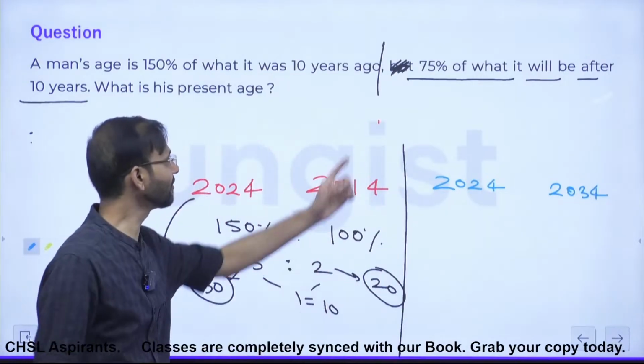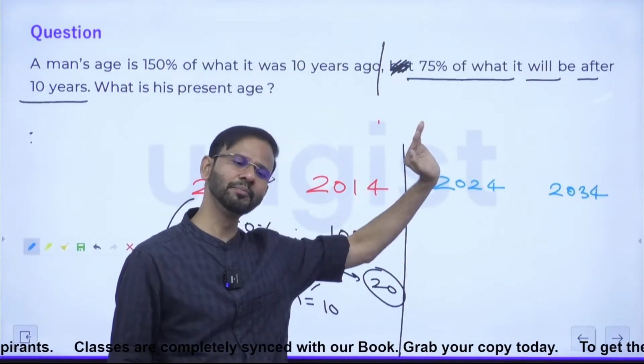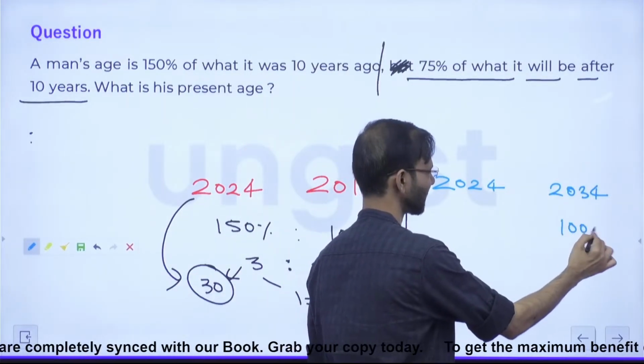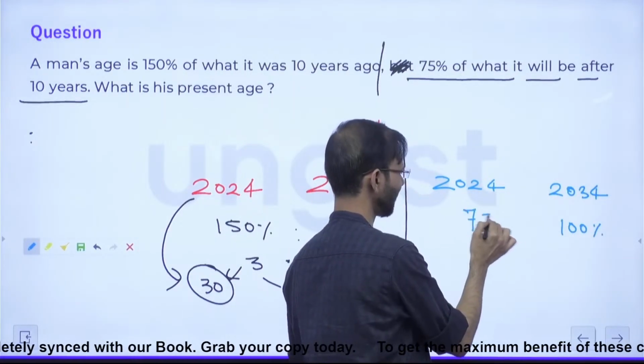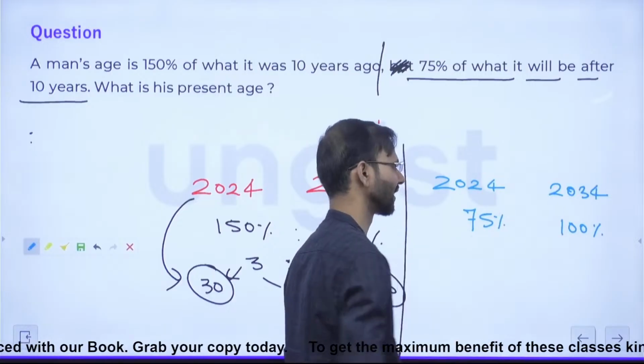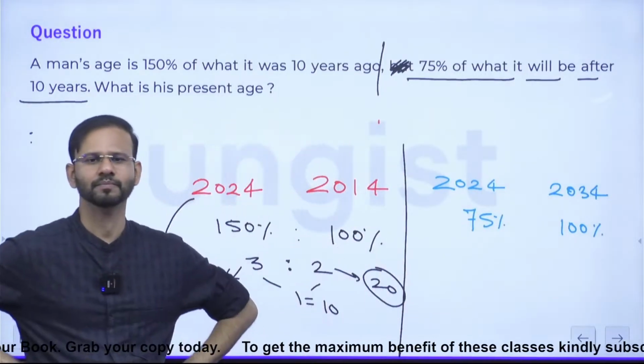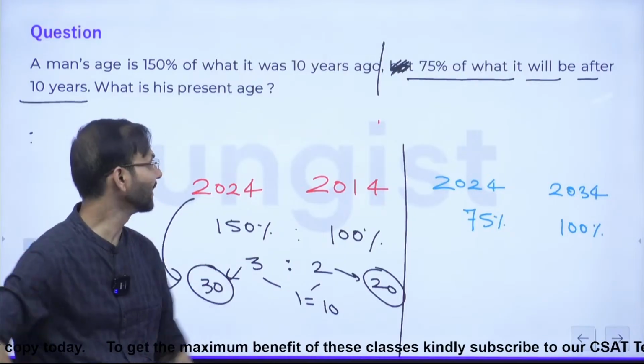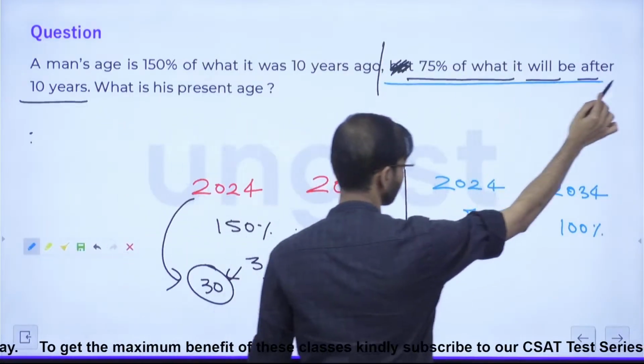So 75% of what it will be after 10 years. After 10 years, if it is 100%, then today it is 75% of this. Guys, is it clear or not? Just look at this statement only.